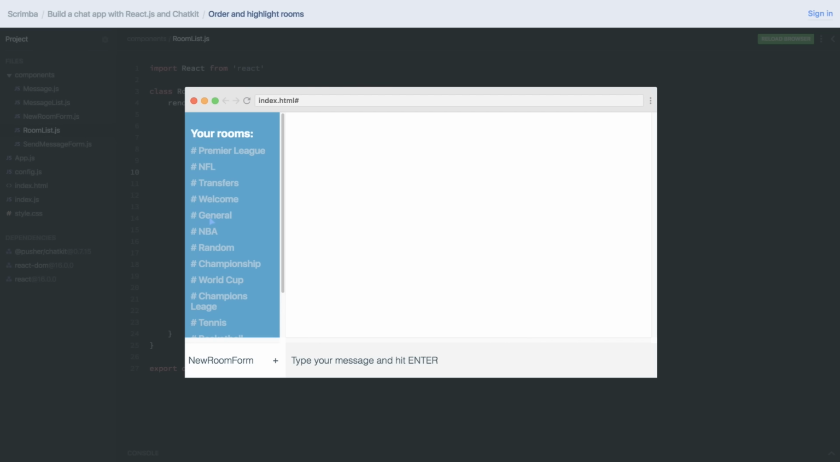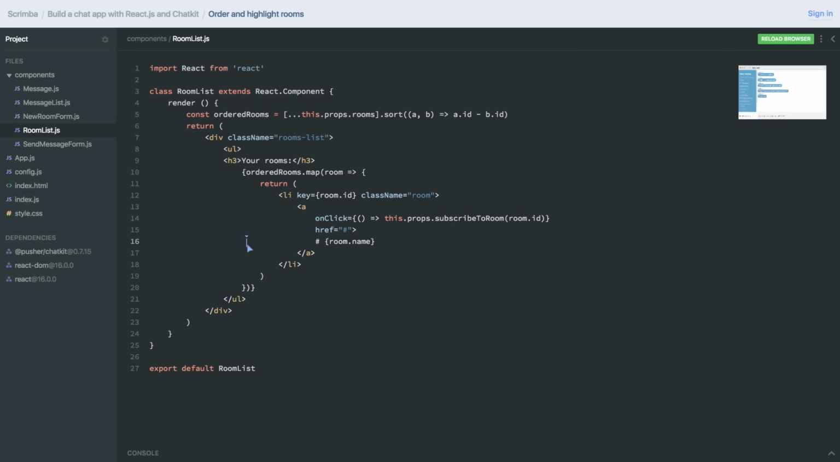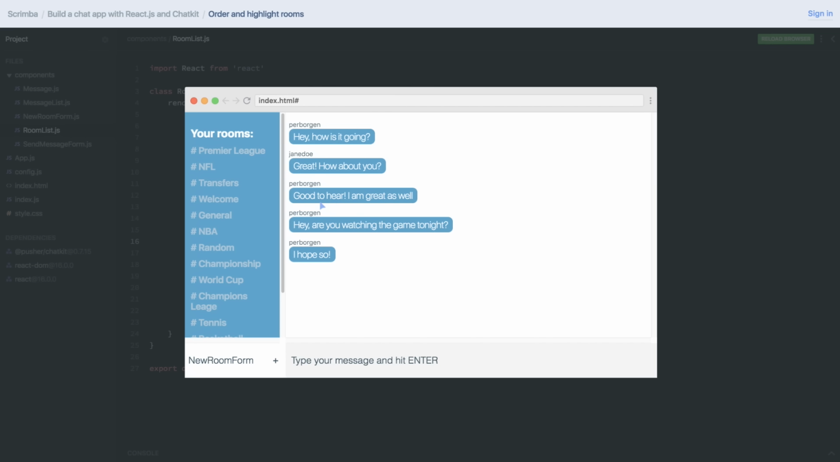Seems to be working. Really good. They don't jump around. Cool. So now you only have one more thing left, and that is to highlight which room you're currently at. Because right now we don't really know which room we're at.